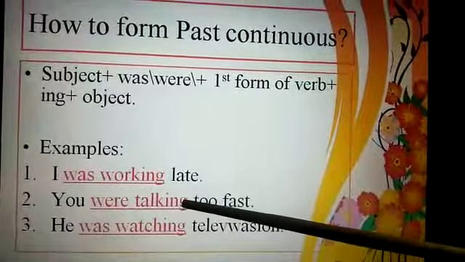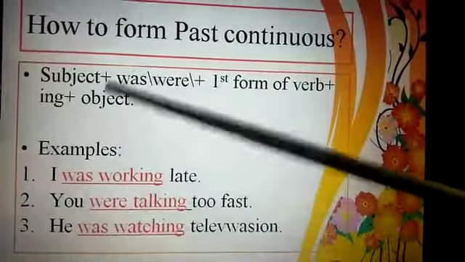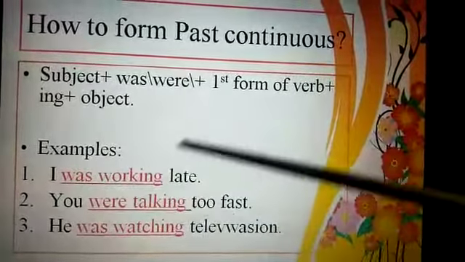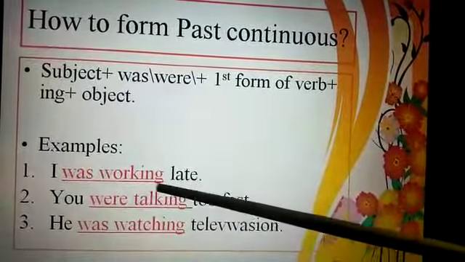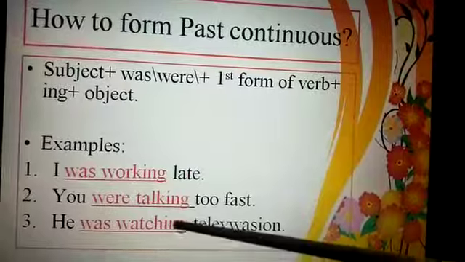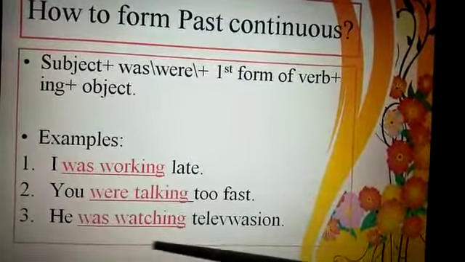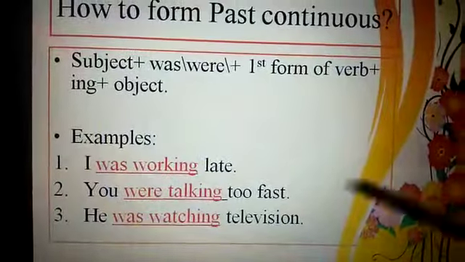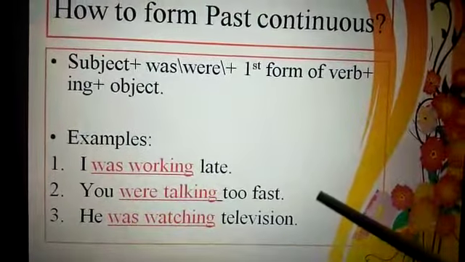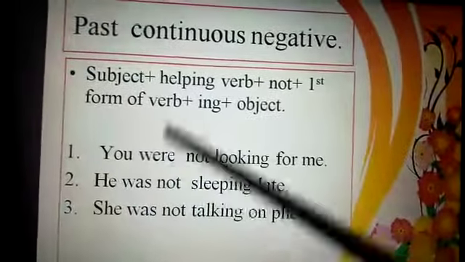Examples: I was working late. I is the subject, was is the helping verb, working. Work is the first form of verb and we have added ing. It becomes working late. You were talking too fast. He was watching television. Now move to the next one.